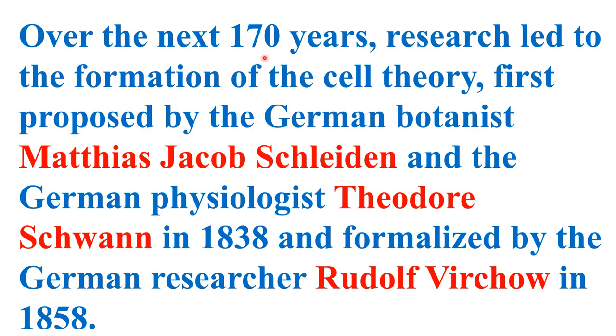Over the next 170 years, research led to the formation of the cell theory. The cell theory was first proposed by the German botanist Matthias Jakob Schleiden and the German physiologist Theodor Schwann in 1838. So these two gave the cell theory, and the cell theory was formalized by the German researcher Rudolf Virchow in 1858.